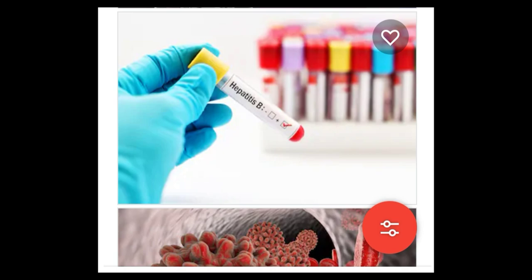So this also may affect the body. Even fish products like shellfish and oysters are really not good for health because they may cause hepatitis. If you eat raw fruits and vegetables without cleaning, surely you will get such diseases.